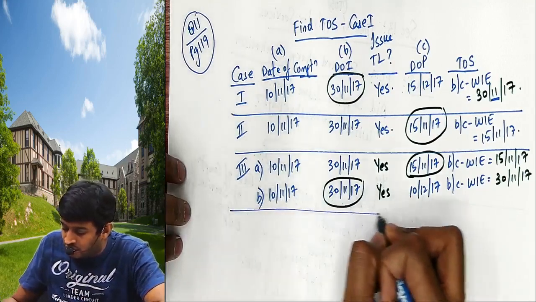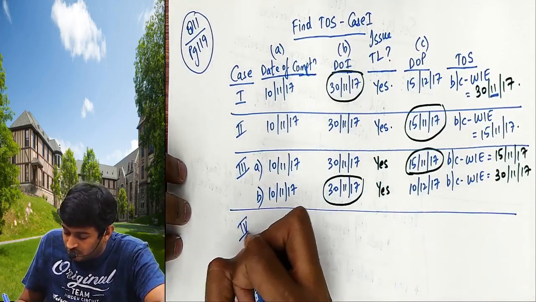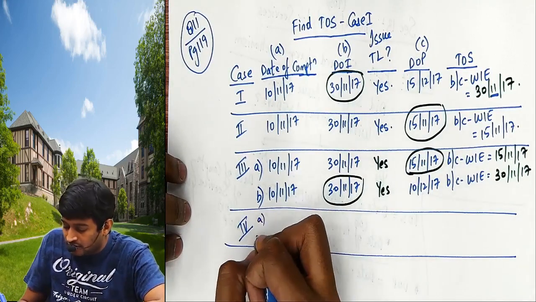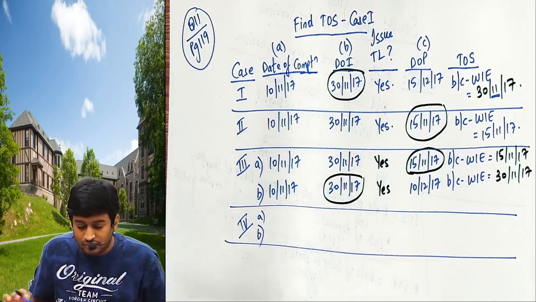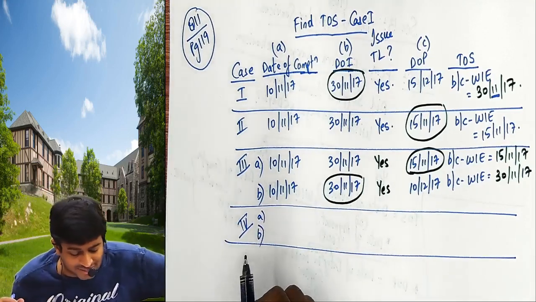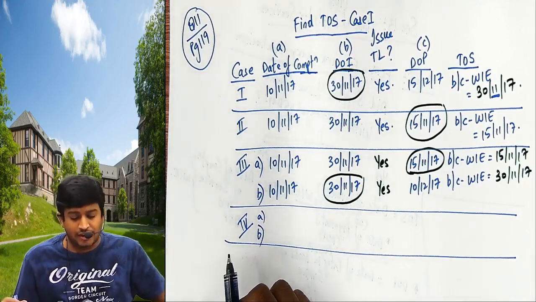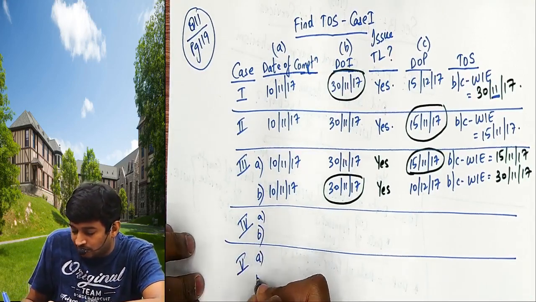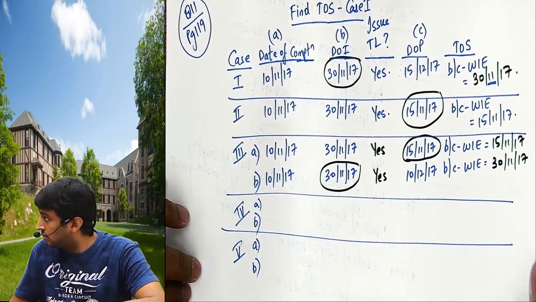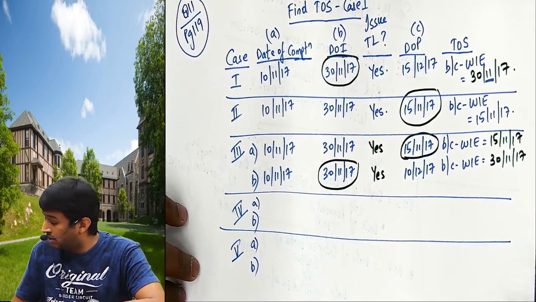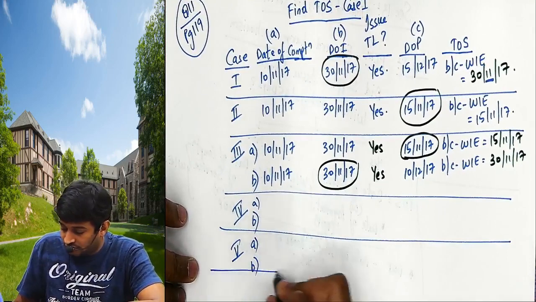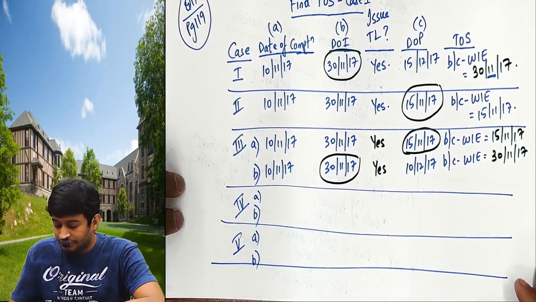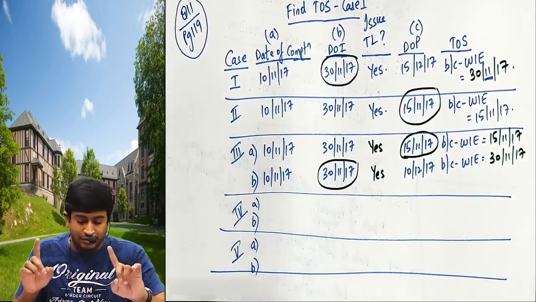Now try to do the fourth one. Okay. Again in the fourth one you will have A and B. Start doing. If you do it with me, it will be easy for you, sir. Start doing. Do the fourth one and fifth one both. Okay. I am giving you 1 minute.